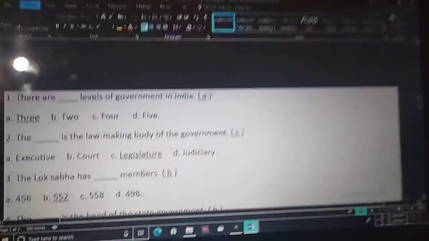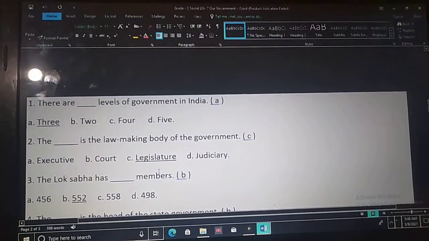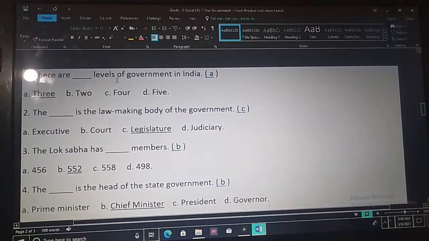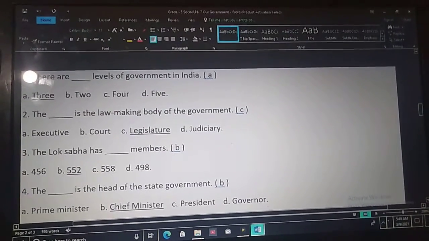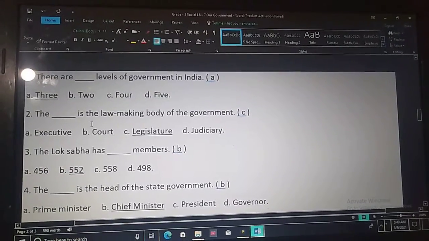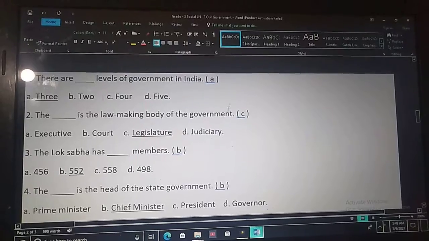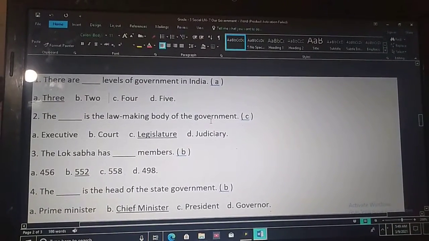Again, I am going to repeat all the choose the correct answers, children. You read along with me. There are 3 levels of government in India. The legislature is the law making body of the government.